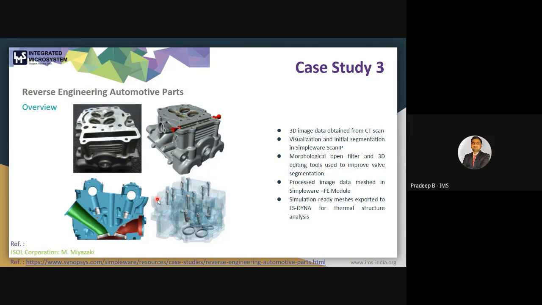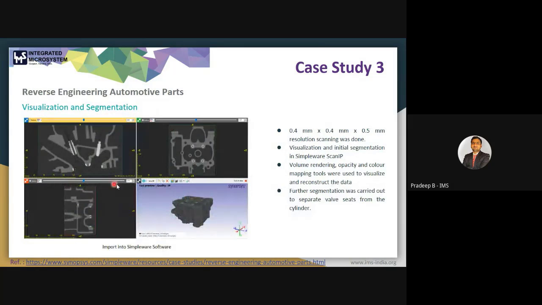Okay, and then you will use a few tools to generate a 3D model. You can see here the fittings, the exhaust, inlet. Okay, and after that you will also have an option to generate a finite element mesh of this, so that you can proceed for the simulation as well. You can see here the visualization and segmentation. You can visualize the scanned sample in the software.